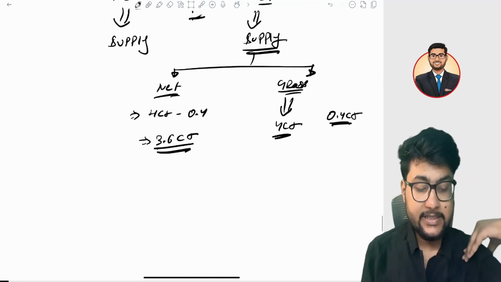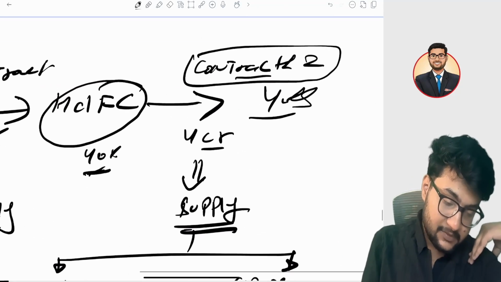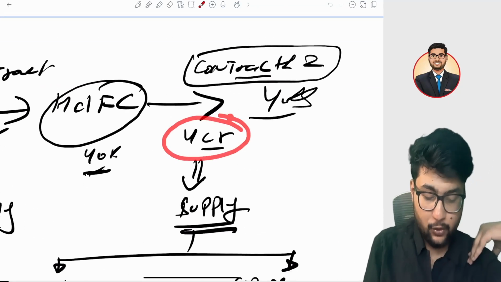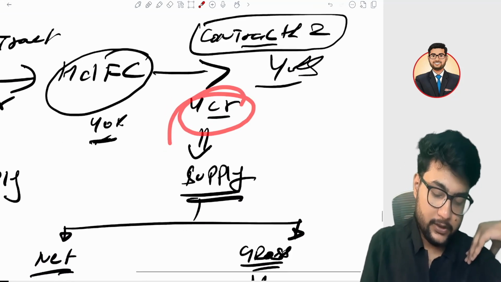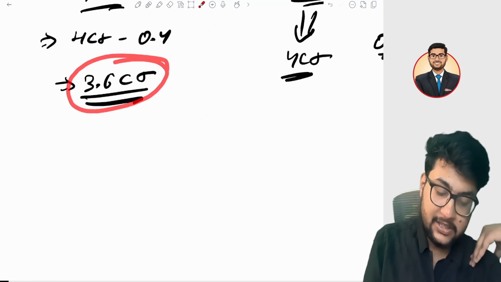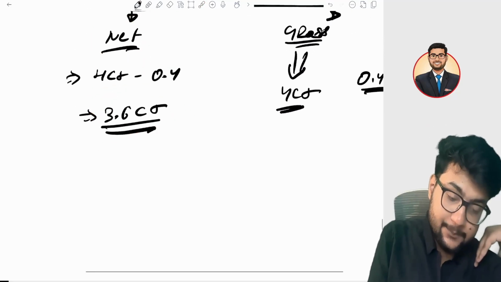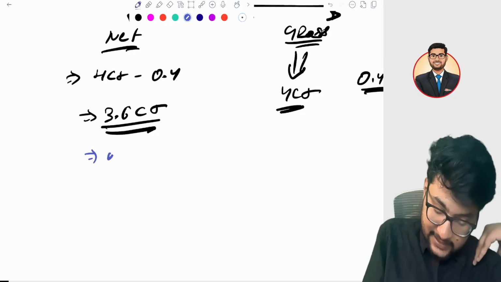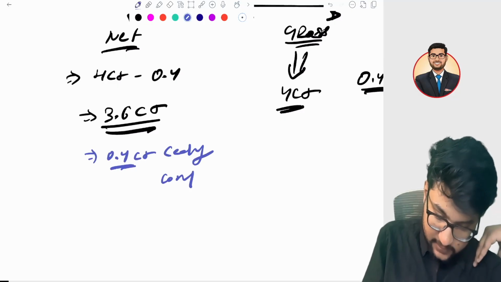So here what GST clarifies is, in case, the GST department won't tax on 4 crore only. If you have paid the tax on 3.6 crore because you are paying on a net basis, then GST will say, please give us the tax on the seeding commission as well.